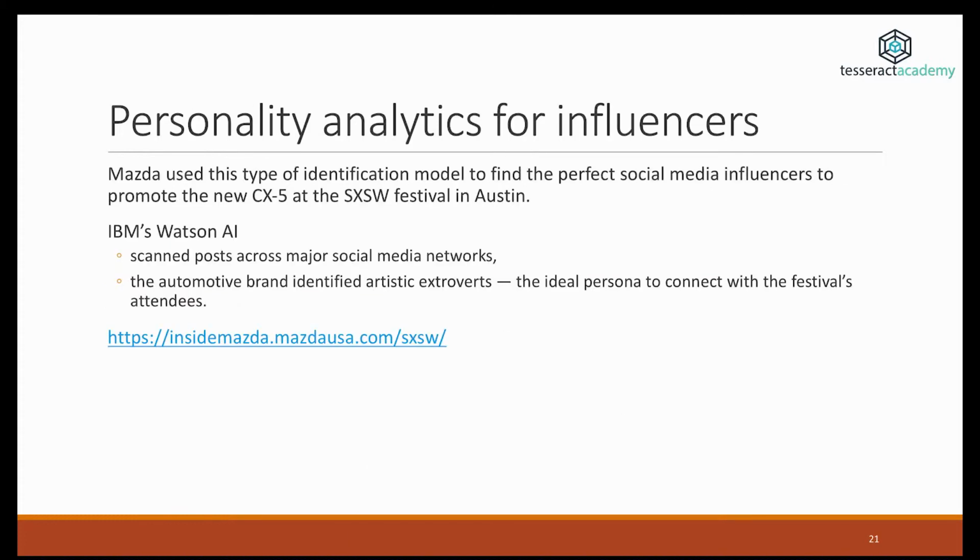Other ways that data science can be used in marketing is, for example, personality analytics for influencers. This is a more advanced application. And there's a use case by Mazda, the link is provided. It used an identification model which was powered by IBM's Watson in order to extract the personality features of different influencers and find the best ones that would most closely correspond to the company's profile.